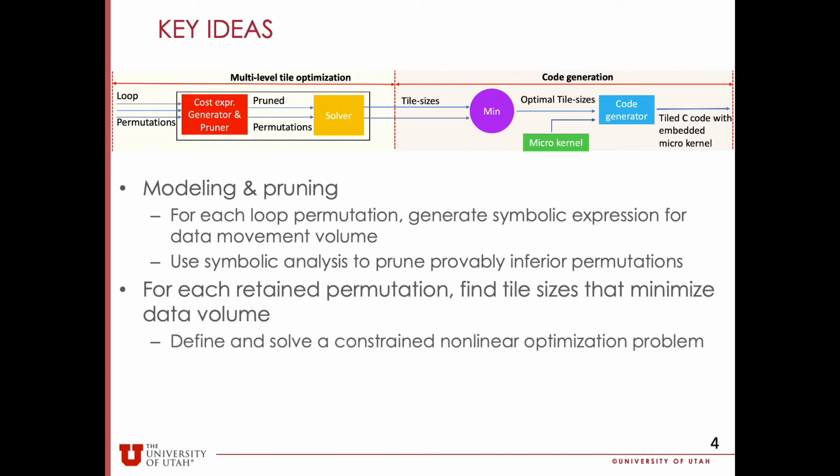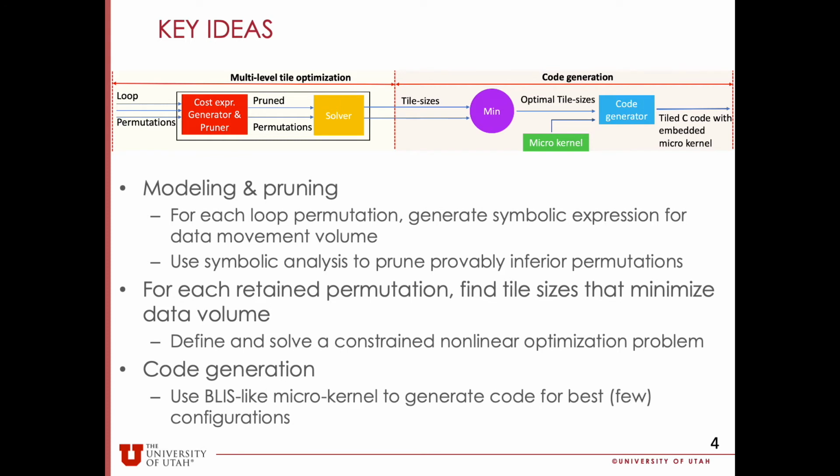The second contribution is we found a practical way to obtain the tile sizes that minimize the data movement volume for each retained permutation. This is achieved by formalizing and solving a constrained nonlinear optimization problem. Last but not least, we are creating a high-performance code generator to generate the convolution code. The idea is we are integrating the microkernel into our loop configuration to obtain optimization on both cache level and the instruction level.